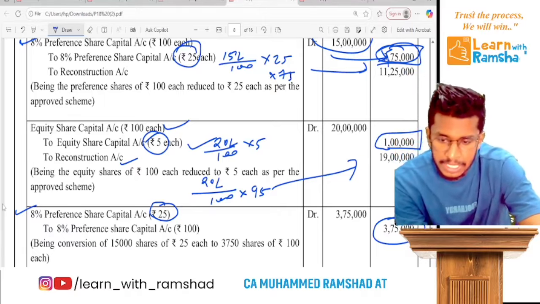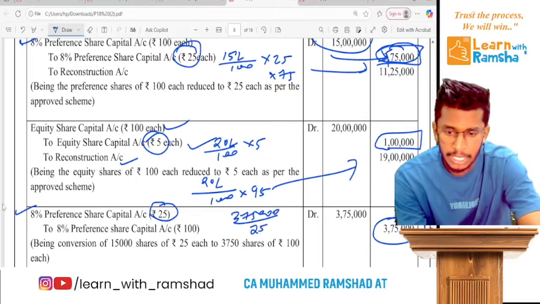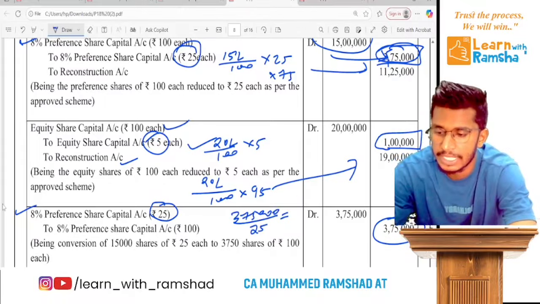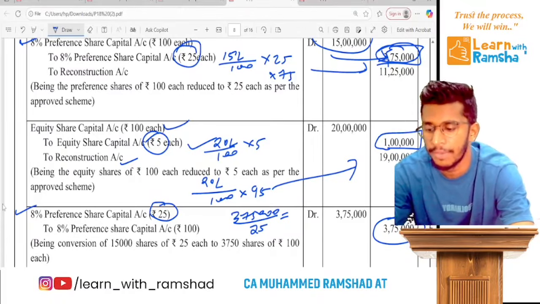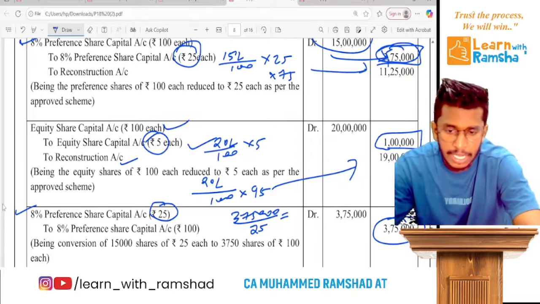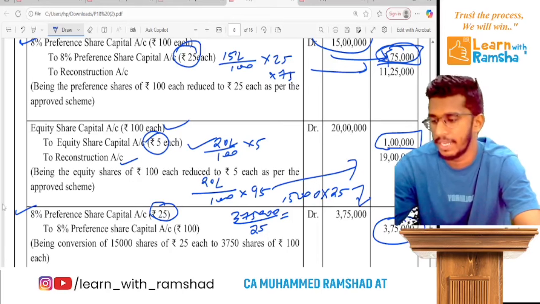That means currently we have 3,75,000 divided by 25. Ready? So 3,75,000 divided by 25, you will get 15,000 shares. So currently 15,000 into 25, you will get 3,75,000.